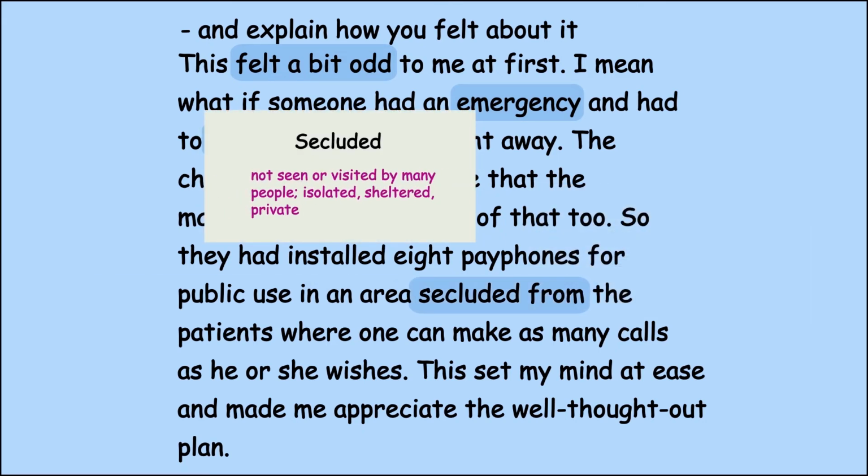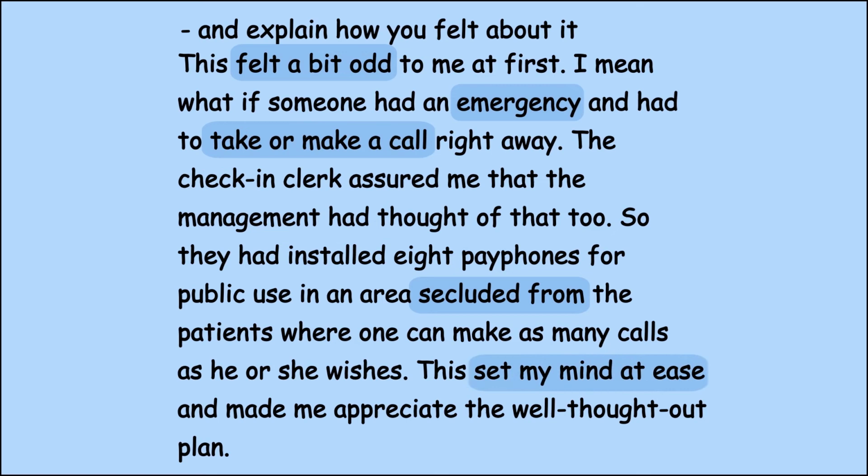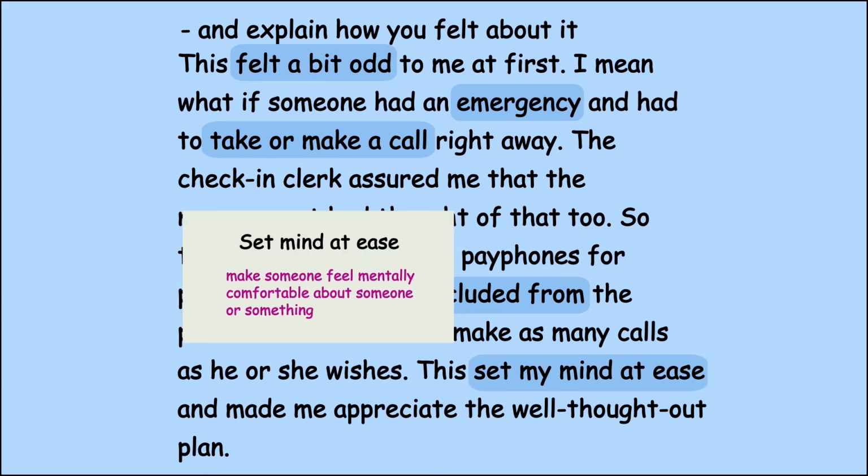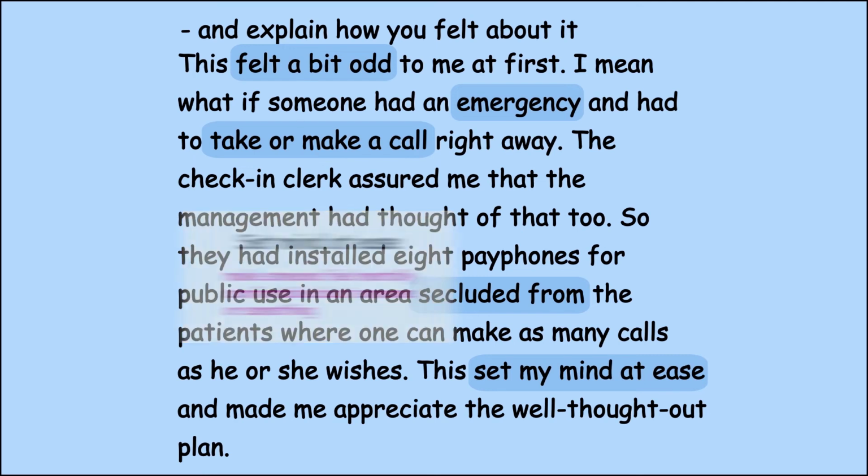Something is secluded is when something is not seen or visited by many people. Isolated, sheltered, and private are synonyms. To set someone's mind at ease is to make someone feel mentally comfortable about someone else or something.